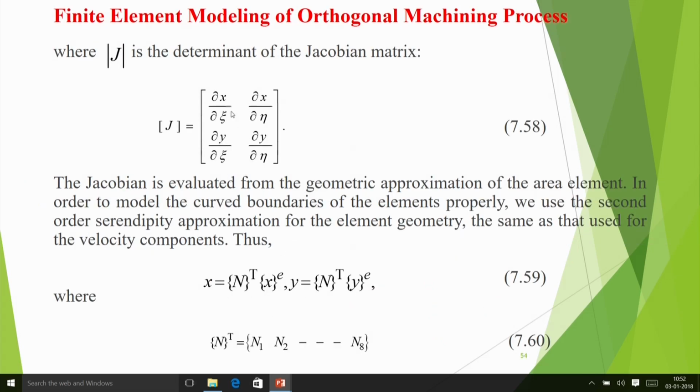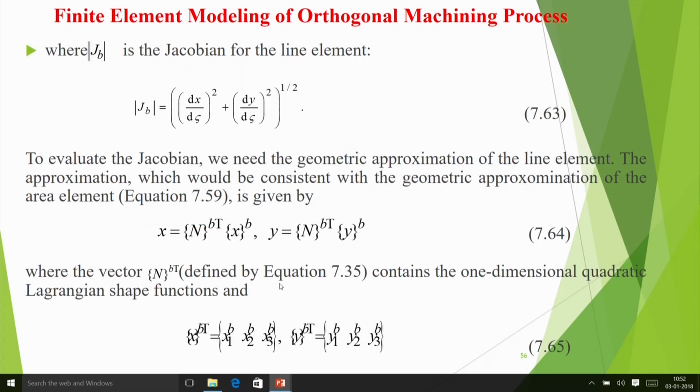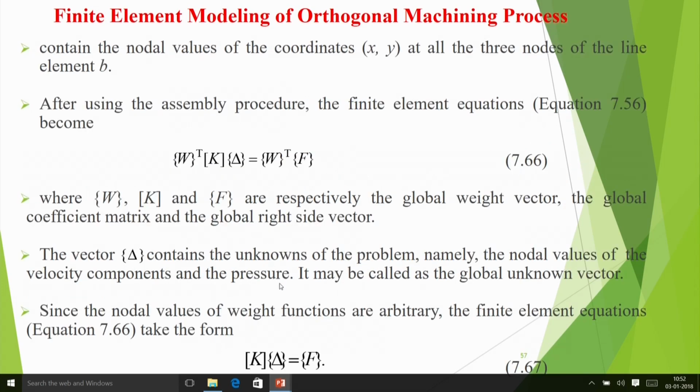Jacobian can be defined like this. The coordinates also can be treated this way: the x position at any point is also an interpolation of the various nodal coordinates. We put all that in, and finally you get the equation K delta is equal to F, which is an algebraic system of equations.